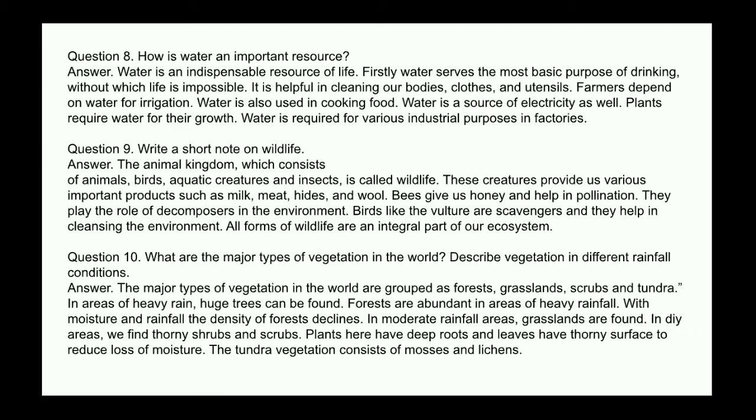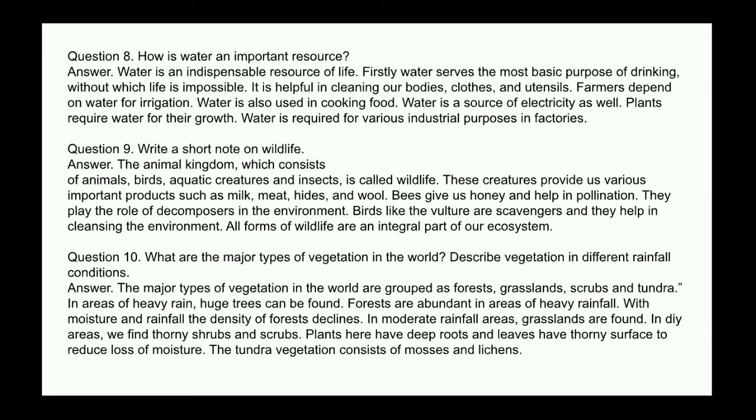Next question: write a short note on wildlife. Answer: the animal kingdom, which consists of animals, birds, aquatic creatures, and insects, is called wildlife. These creatures provide us various important products such as milk, meat, hide, and wool. Bees give us honey and help in pollination. They play the role of decomposers in the environment. Birds like the vulture are scavengers and they help in cleansing the environment.